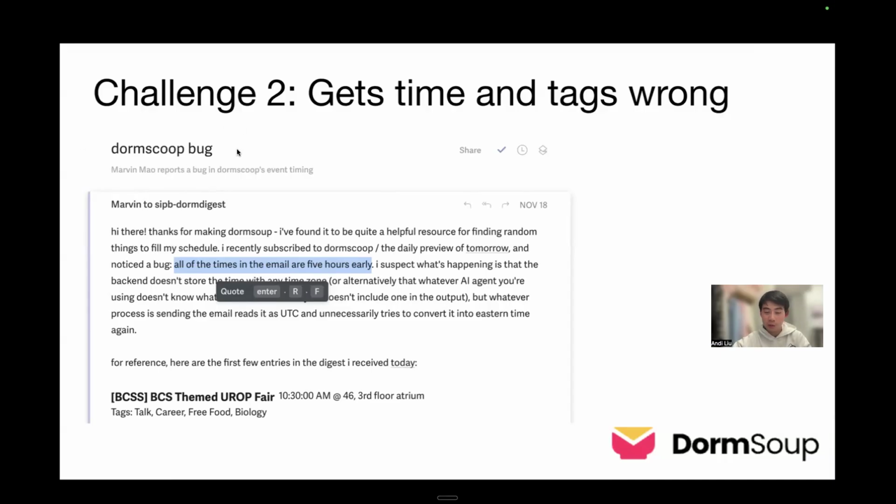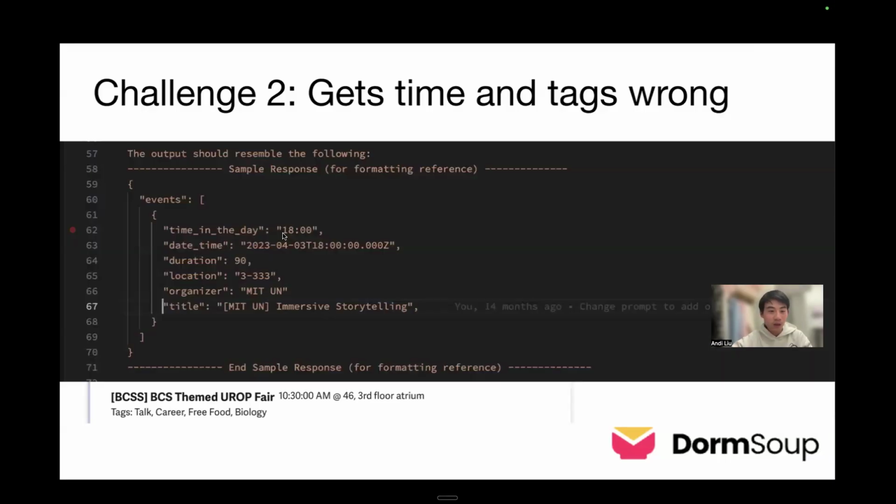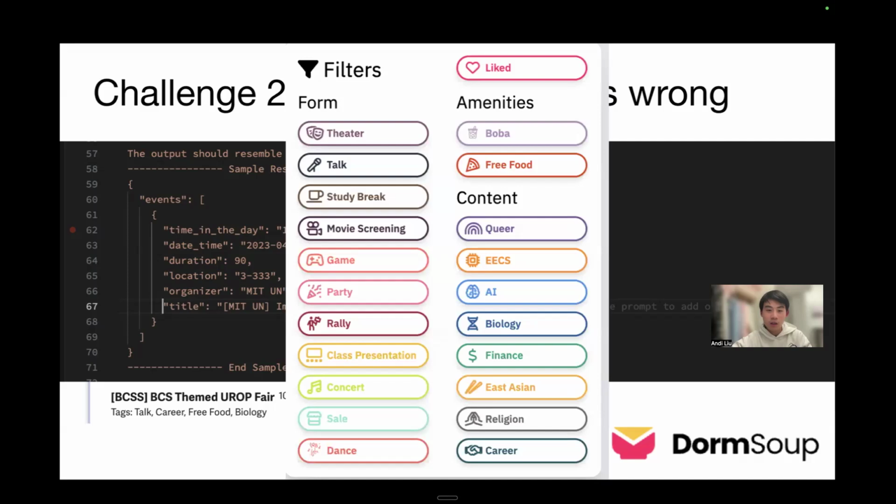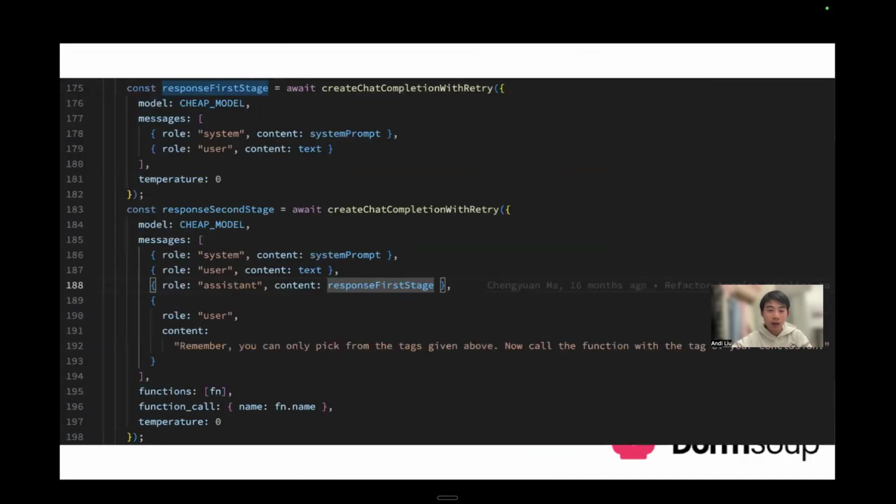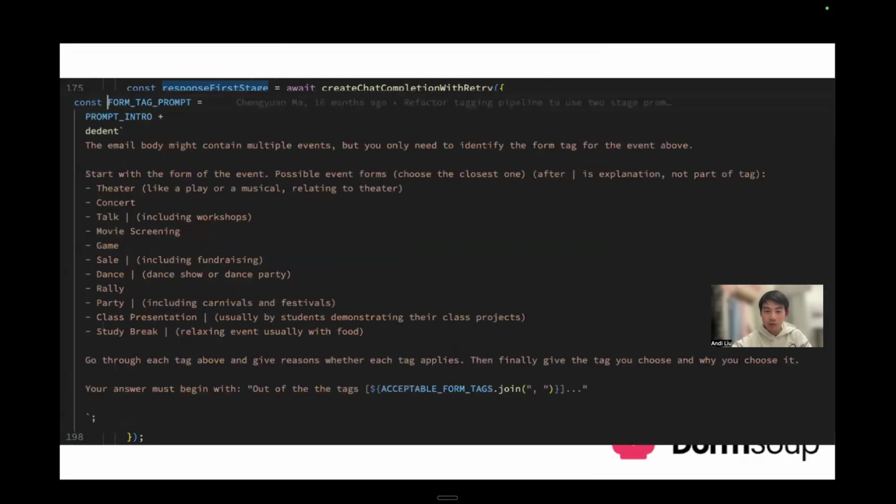DormSoup has the daily newsletter that tells students about tomorrow's events. And we had to specify very clearly that we are using the UTC time zone for everything. And it gets the tag wrong, like I said, so we had to use that two-stage prompting process.